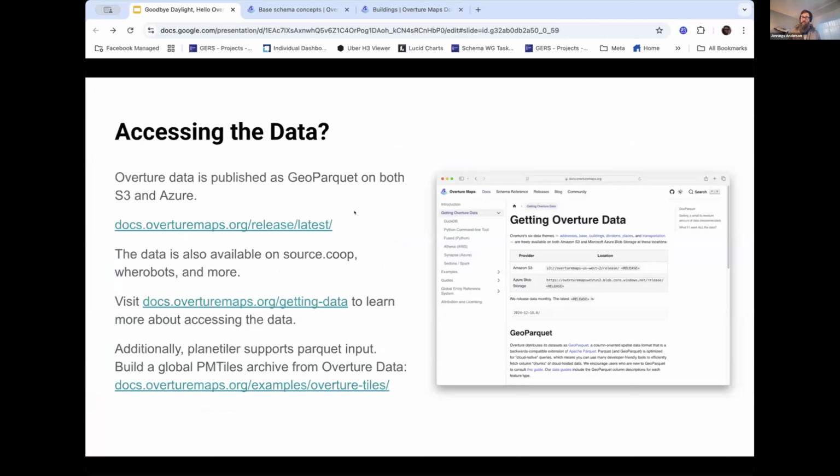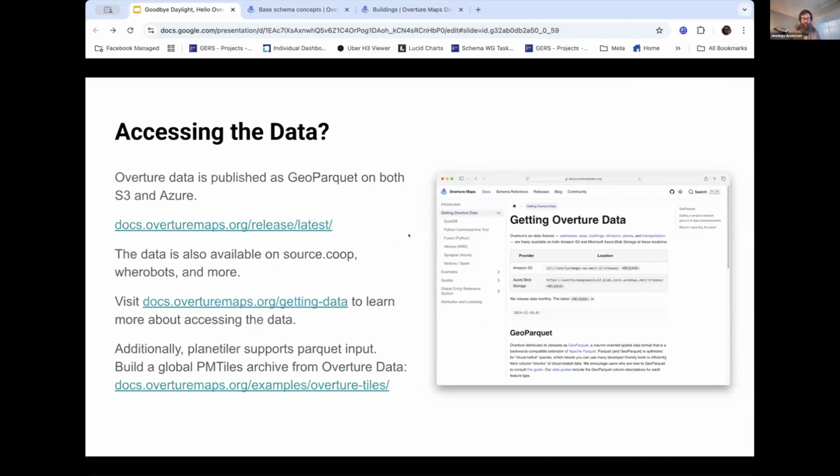So how do we access this data? Overture data is published as GeoParquet files on both S3 and Azure. It's released monthly. You can see the release notes here with pointers to the latest file on our website. The data is also copied onto other data platforms such as source.coop, Whereabouts, Fused makes it available, and more.